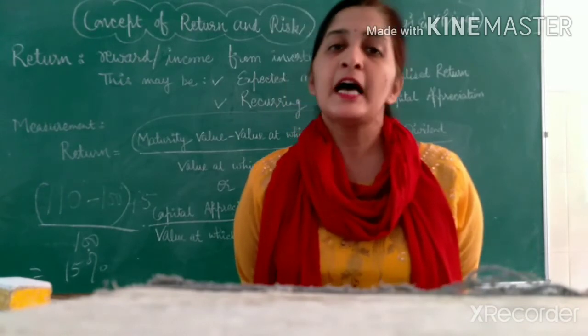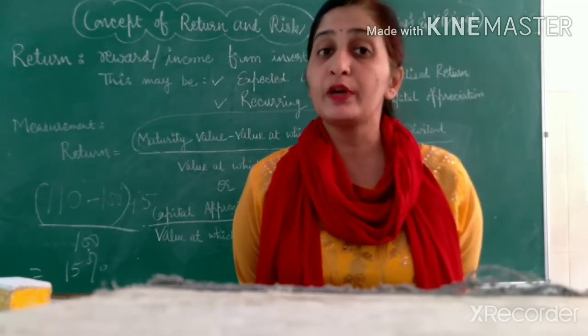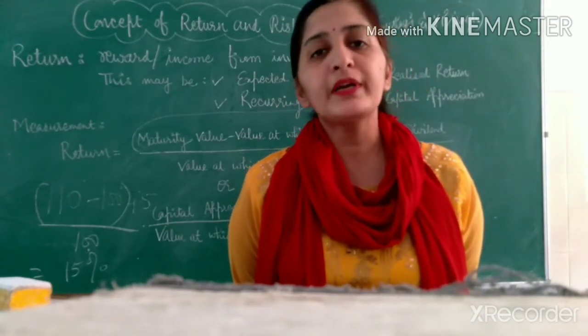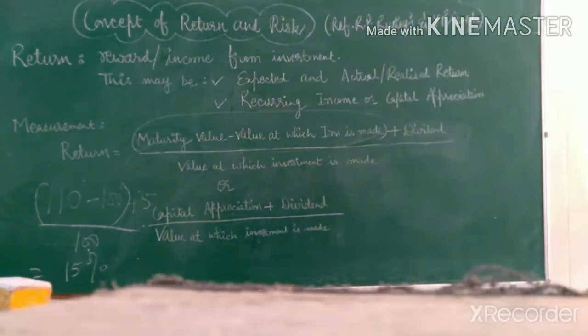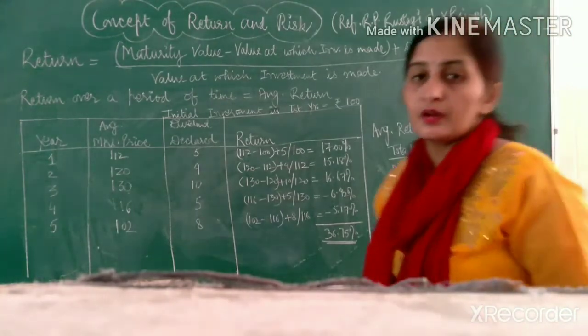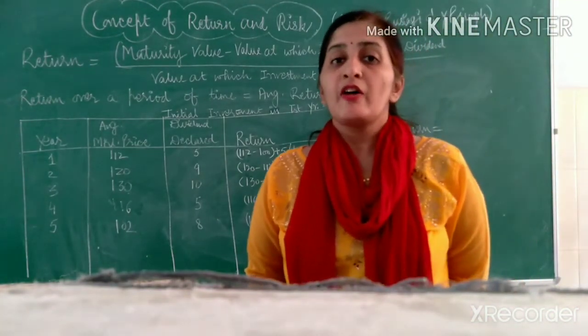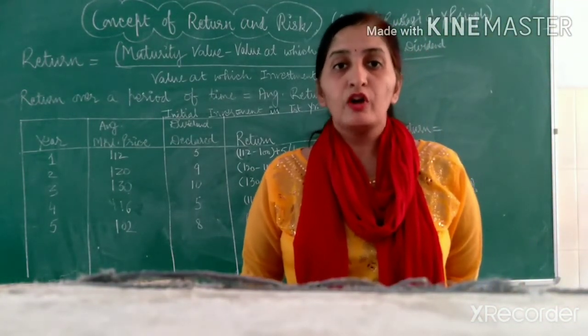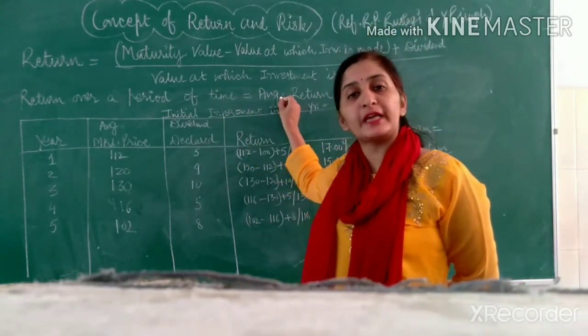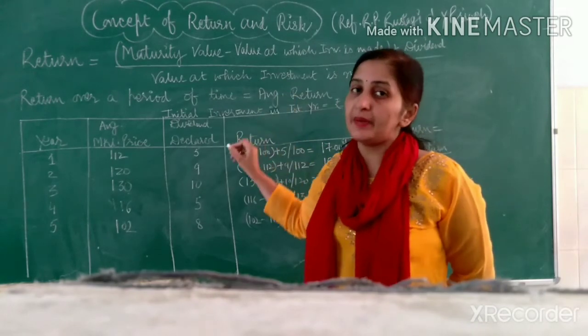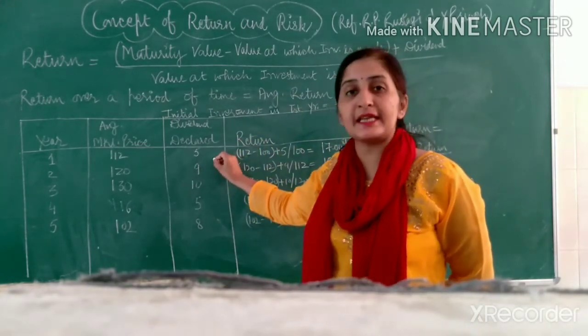Next we will discuss how the return is calculated for a particular security over a period of time. So students, while calculating the return over a period of time, we calculate the average return for that period. This can be made understood with the help of this example.